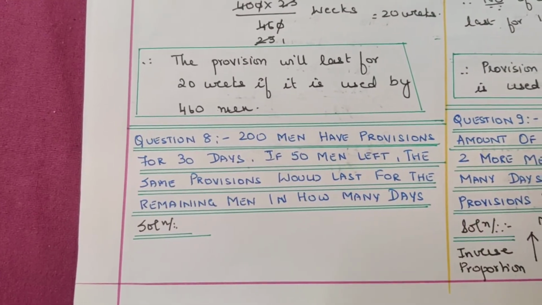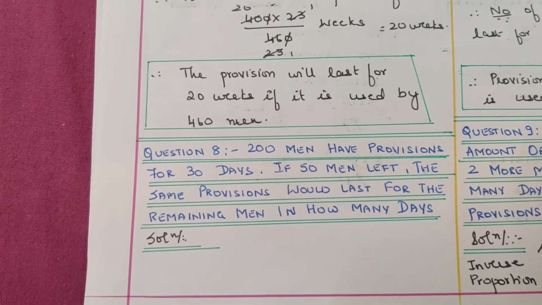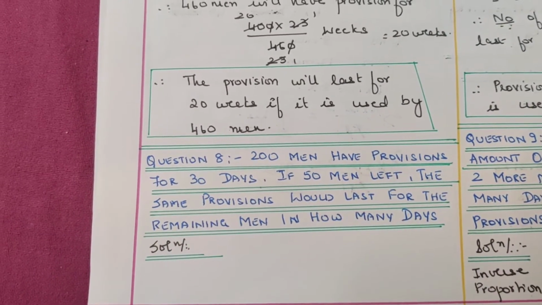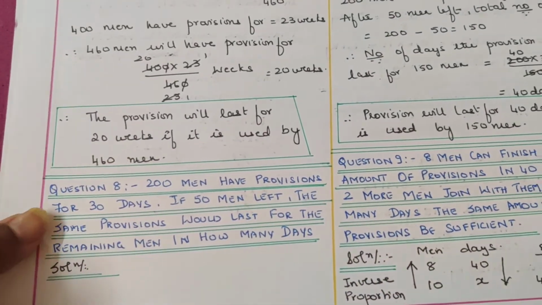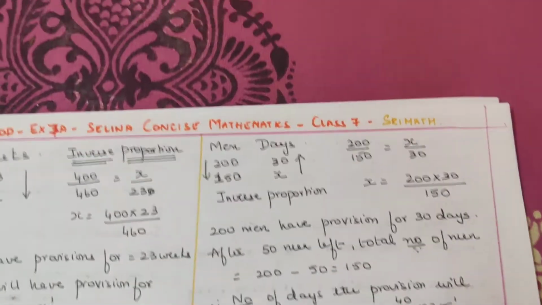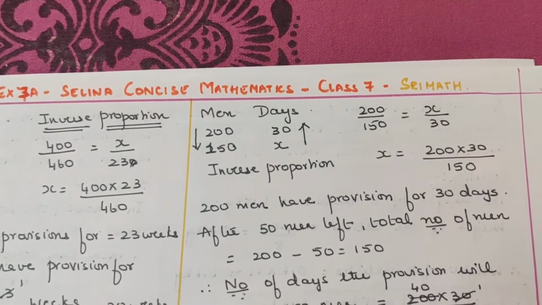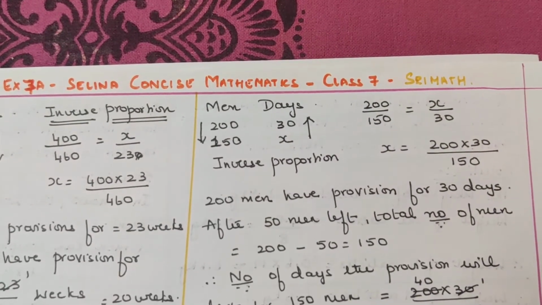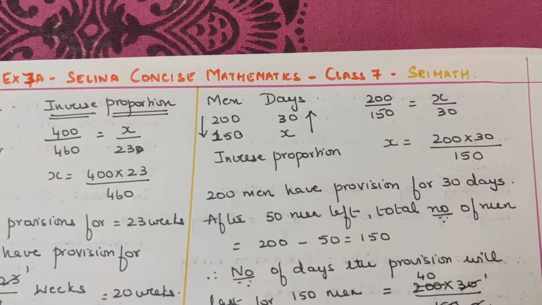Question number 8. 200 men have provisions for 30 days. So if 50 men left, the same provision would last for how many days? So here again, the number of men is decreasing, so the number of days will increase. Therefore, you just keep it like this. Men is 200 and 150, days is 30 and X. If 50 men decrease, it becomes 150 and X.